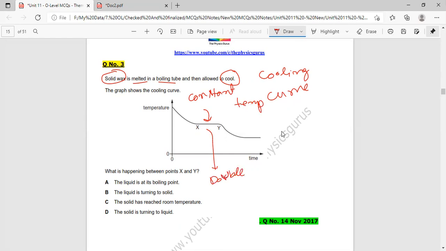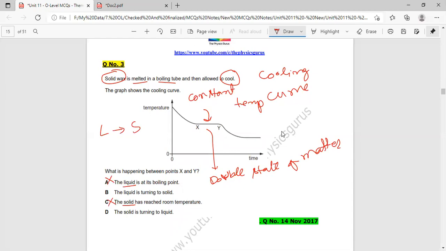Double state of matter exists, and then definitely what is happening? Liquid is being converted into solid. Now we will check the different options. The liquid is at its boiling point. Wrong option, because the temperature is being decreased, so it is not possible. The solid has reached the room temperature. No, because double state is there. So single state options are being omitted.